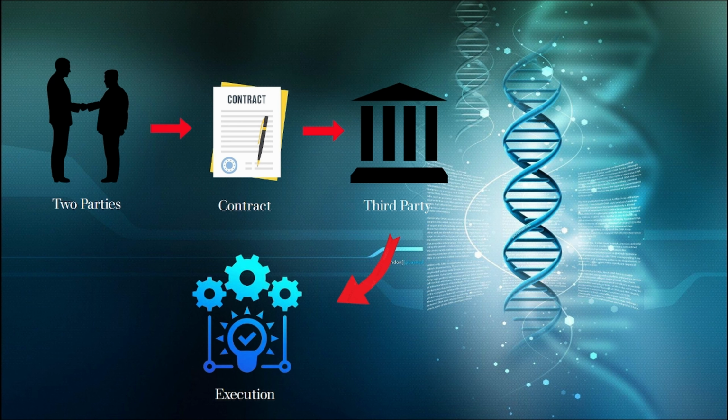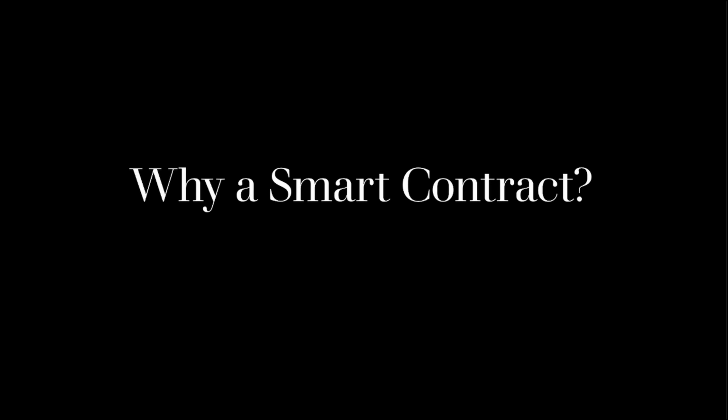So, a traditional contract requires two parties to sign an agreement to get into a contract. They need to use a third party who they need to trust to execute the contract. A smart contract removes the dependency of a third party and automates the execution of the smart contract on its own. But why smart contract?